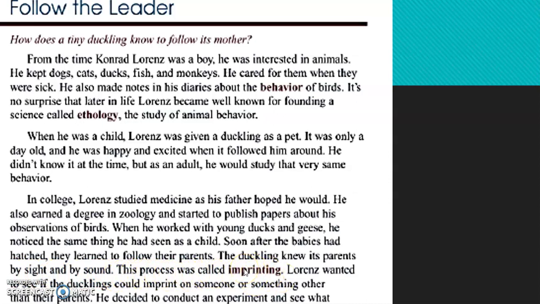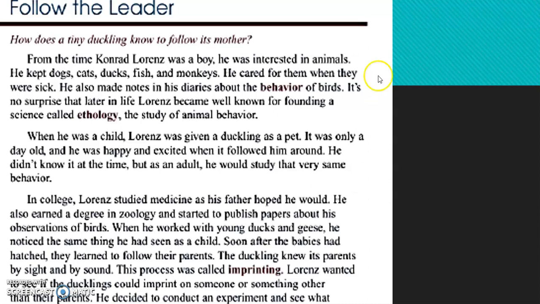So if you do the sound, or the sight, you can imprint, and Lawrence wanted to see if the duckling could imprint on someone or something other than their parents, and he decided to see this conduct, experiment, and see what happened.